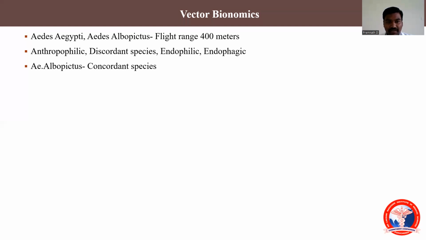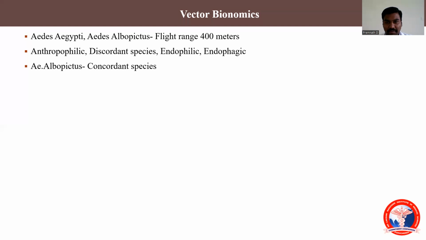So it is highly vectorial. And when we compare it to Aedes albopictus, the important characteristic difference is that albopictus is a concordant species. The term concordance indicates that if it bites a person, it will complete its blood meal within that person. So there will not be multiple bites to complete its blood meal. Aedes aegypti will bite many humans in order to complete its blood meal, but albopictus will have its meal within one or two persons. So there will be a cluster of cases in aegypti, and there will be sporadic cases in albopictus.